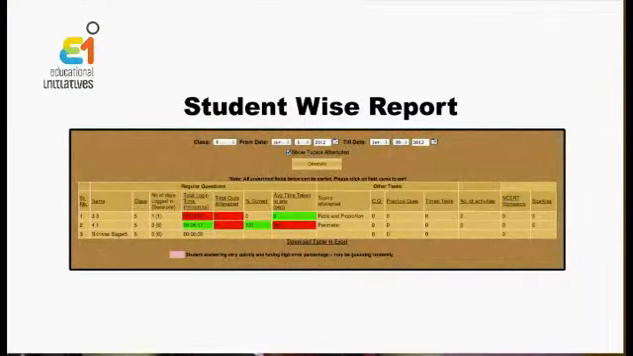MindSpark is an adaptive tool for students, but at the same time it provides detailed insights about the students' performance. So how does MindSpark help the teachers? It gives you an overall idea about how your students are performing through a student-wise report.